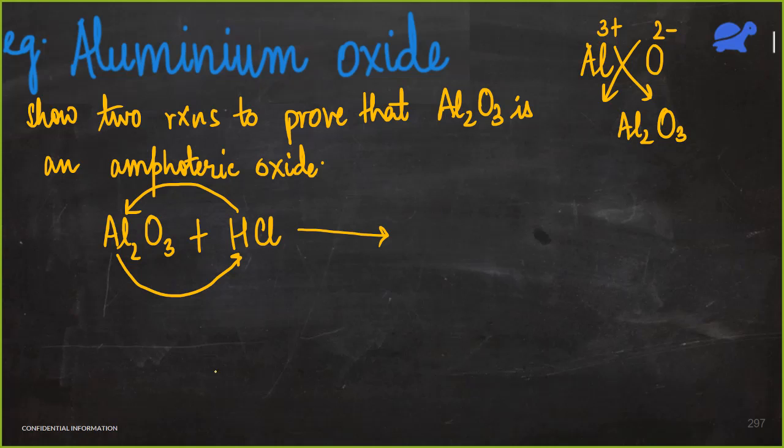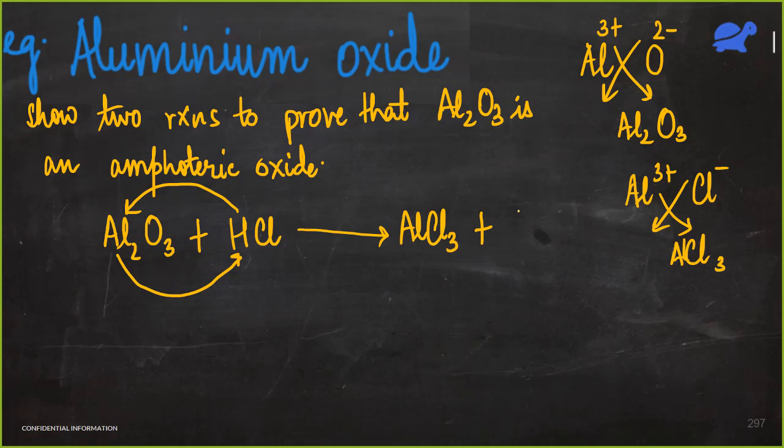But I got an answer here that we are going to get a salt and water. So that salt would be aluminium chloride. Aluminium is Al3+ and chloride is Cl-. So aluminium chloride would be AlCl3. So we'll get AlCl3 and along with it we are going to get water. So we got salt and water.